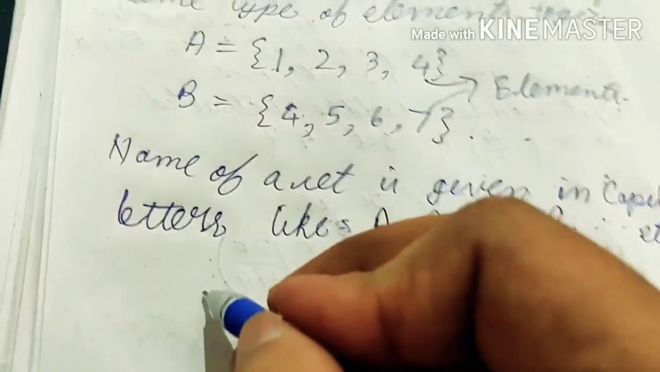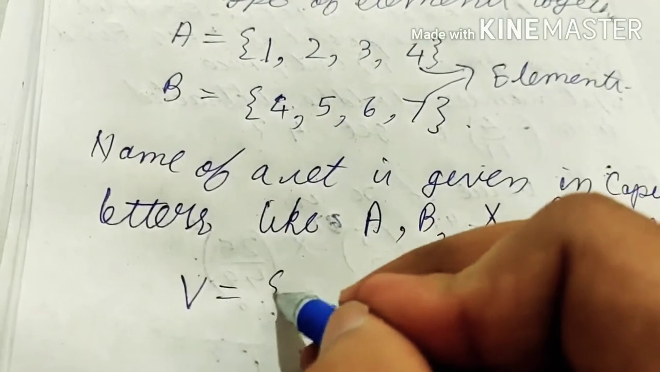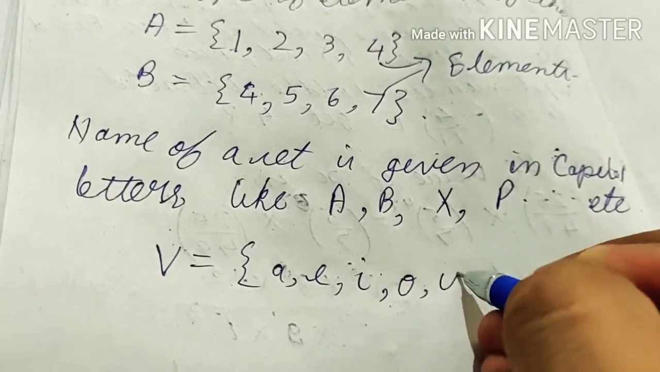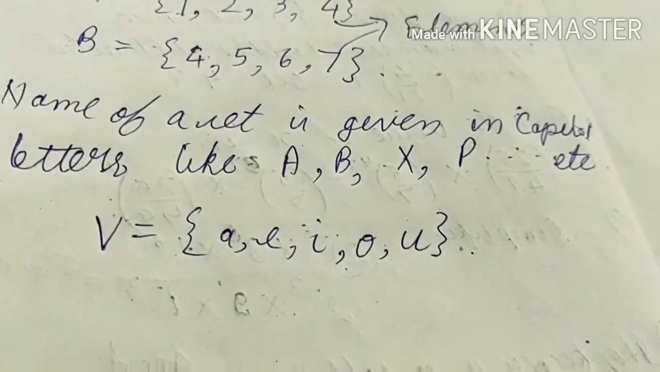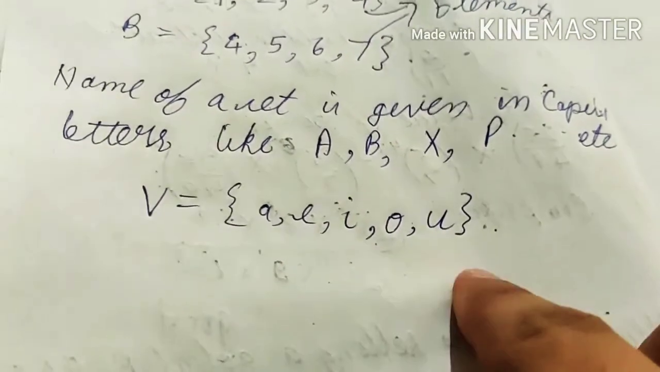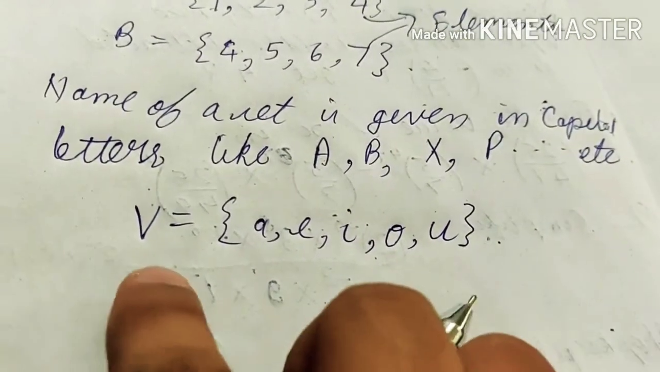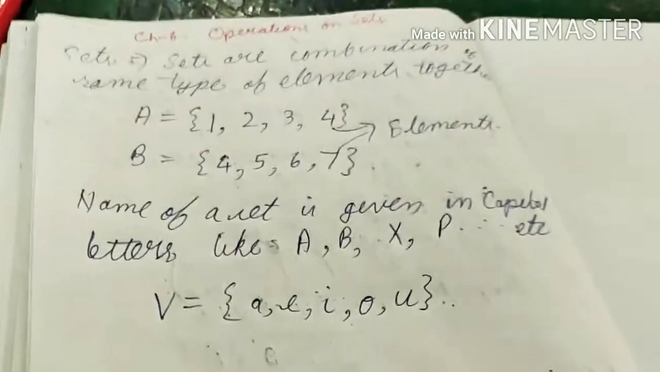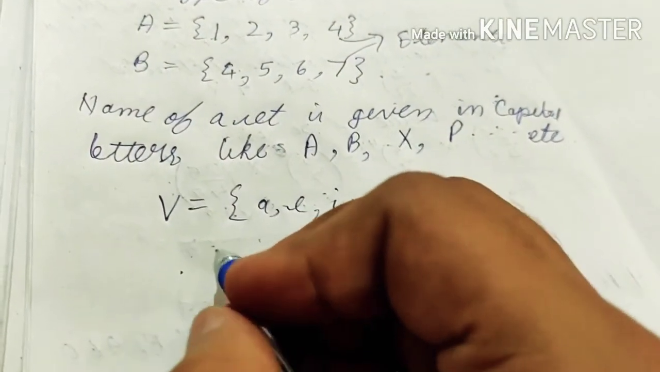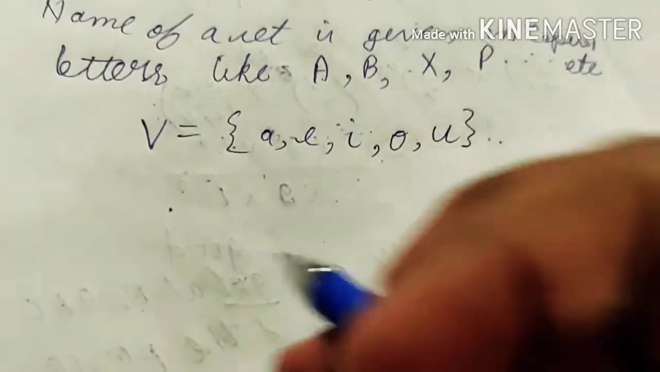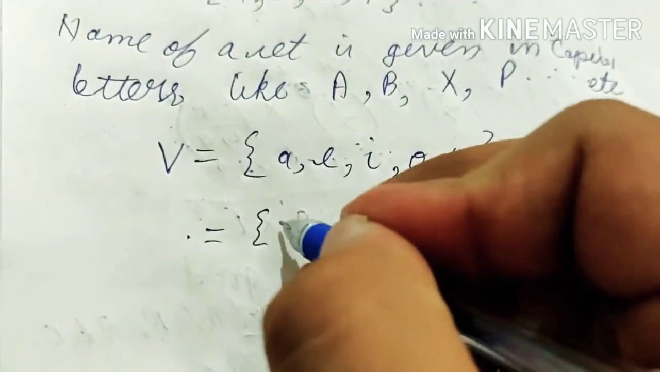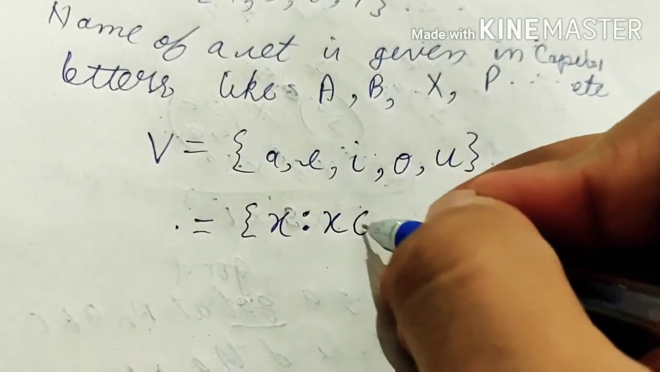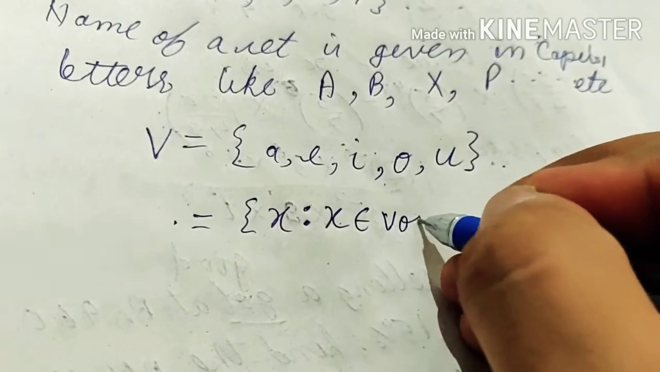If we have another set, say V, A, E, I, O, U. This is the other set that has all the vowels. So we have named that set as V. Before, we had gone through one more thing, that we can represent it in one more form, like X such that X belongs to vowels.